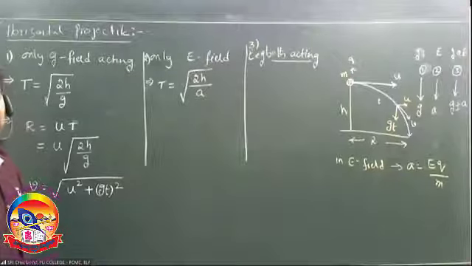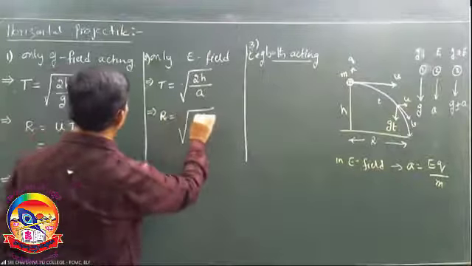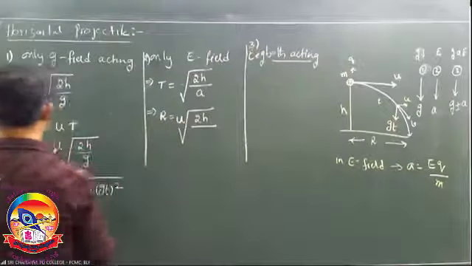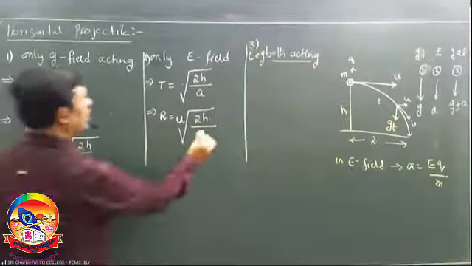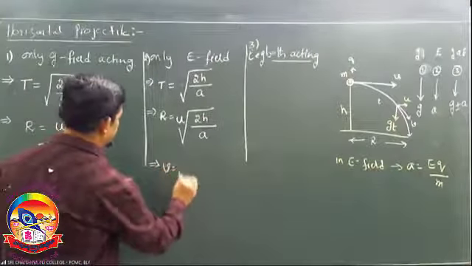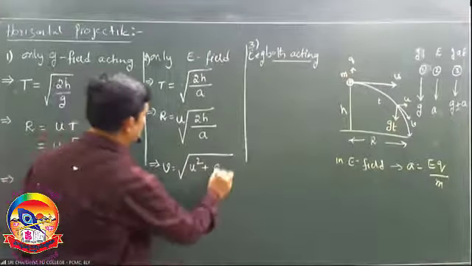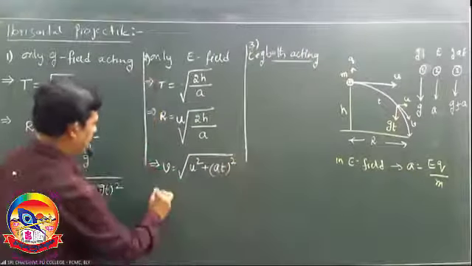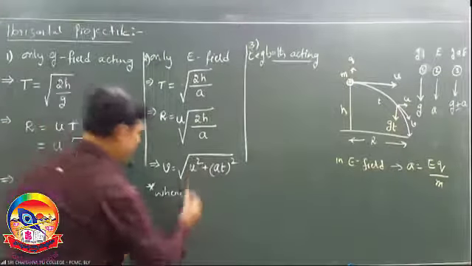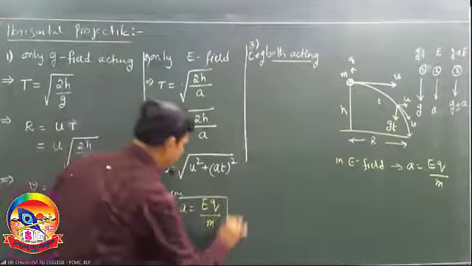Where A is EQ by M. And range is U into root over 2H by A. Velocity is root over U square plus AT square, where this A is EQ by m.